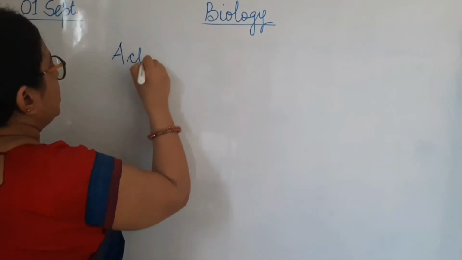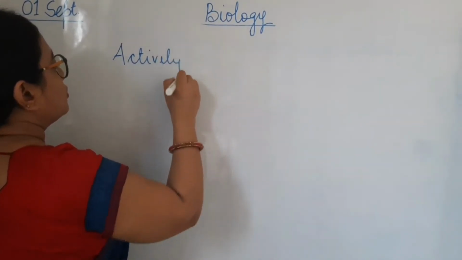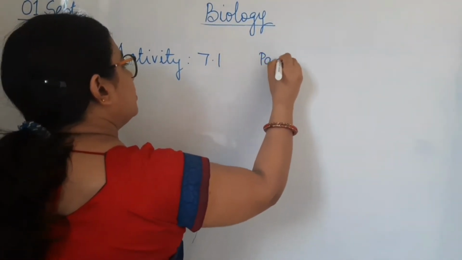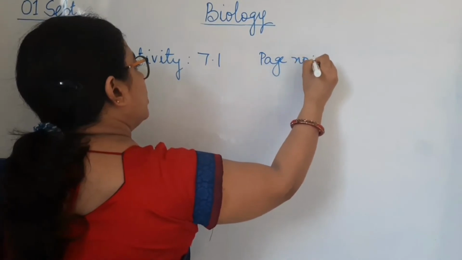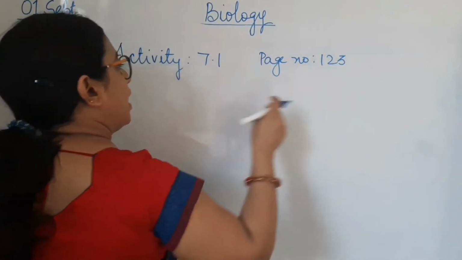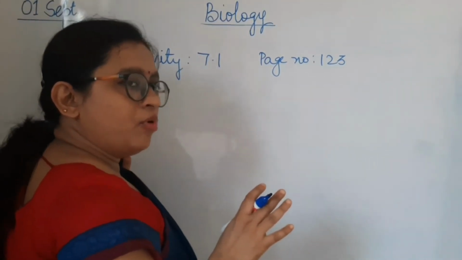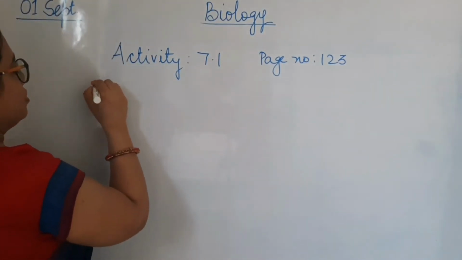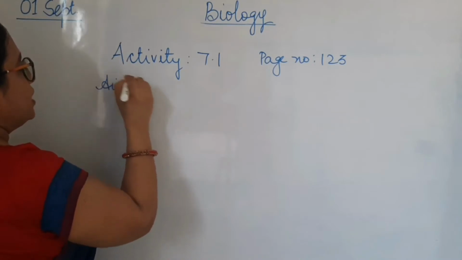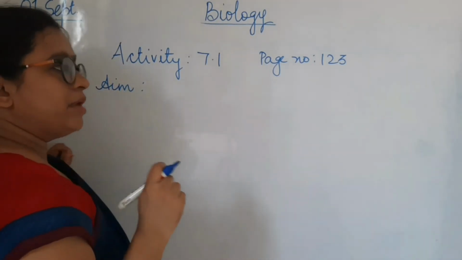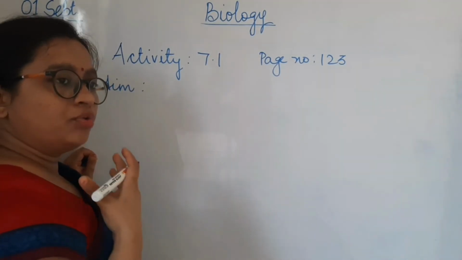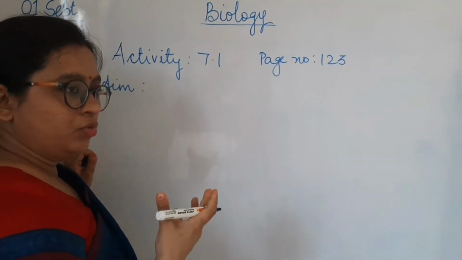So this activity is 7.1, given on page number 123. I am writing all the details on the blackboard. If you have any confusion, do ask me in the doubt class. First I am going to write the aim of the experiment. Today I am writing the experiment in front of you so that you have an idea of how to write an activity or experiment in the notebook.